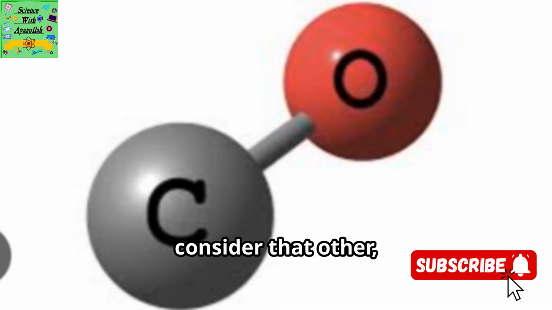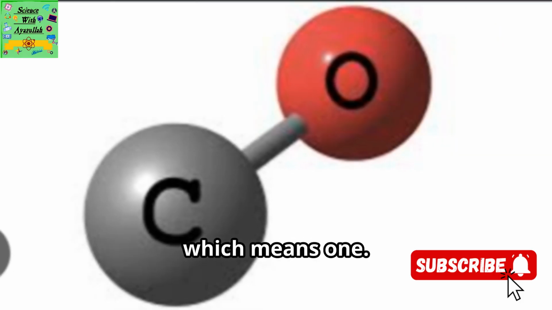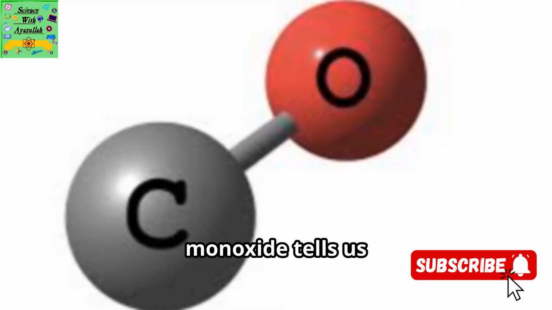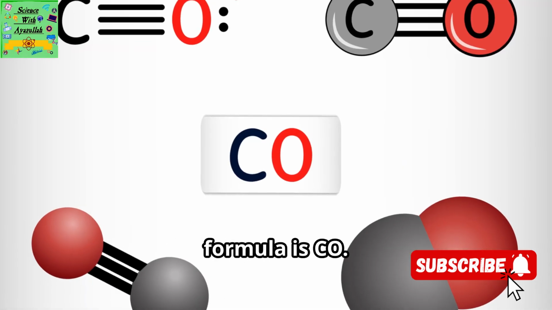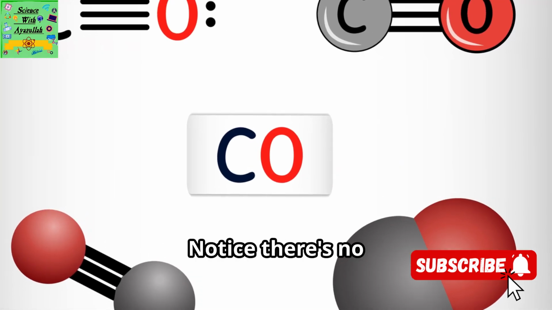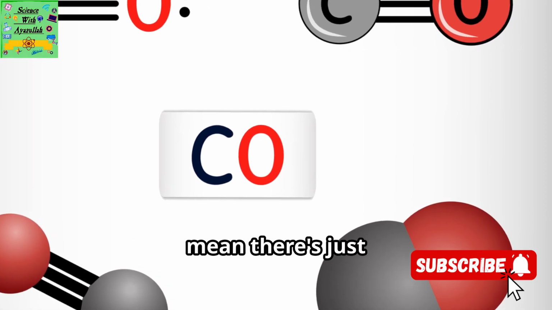Now consider that other, more dangerous gas, carbon monoxide. Here the prefix is mono, which means one. So monoxide tells us there is only one oxygen atom bonded to the carbon atom. Its chemical formula is CO. Notice there's no little number after the O. When there's no subscript, it's understood to mean there's just one atom.